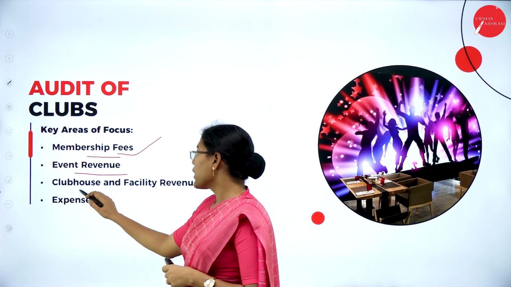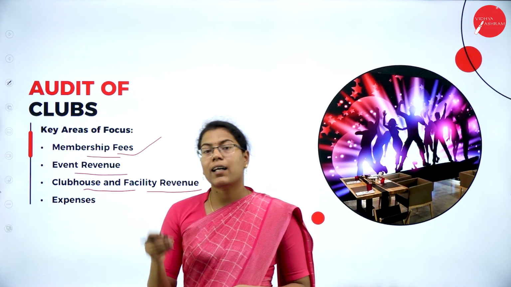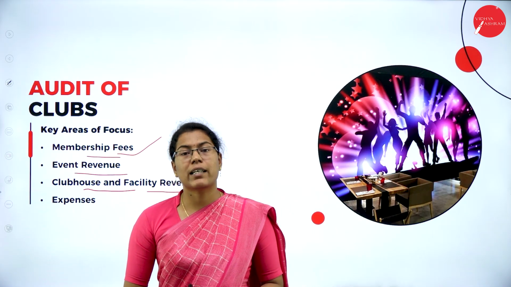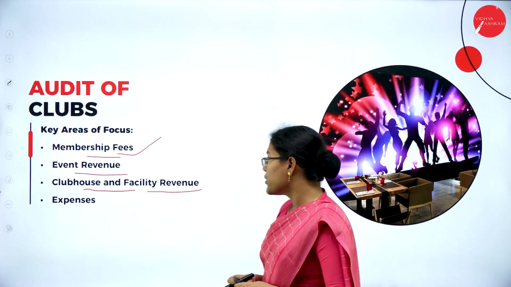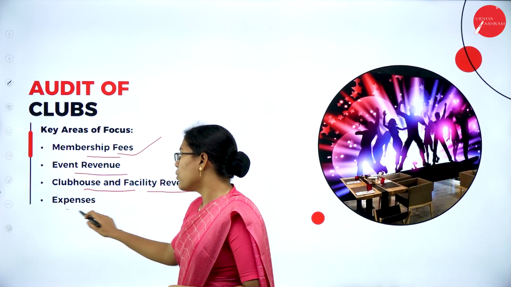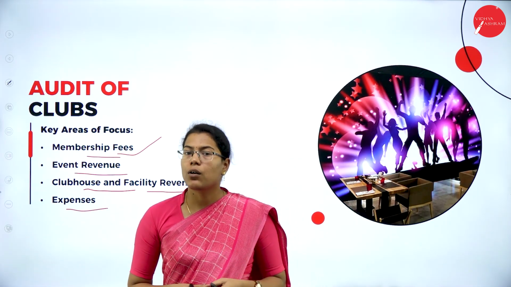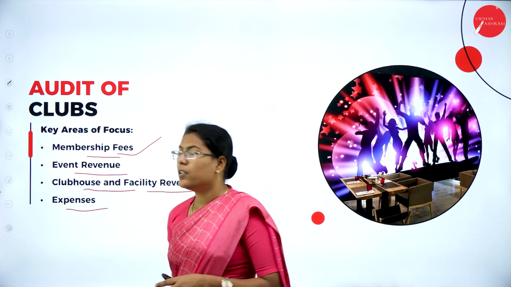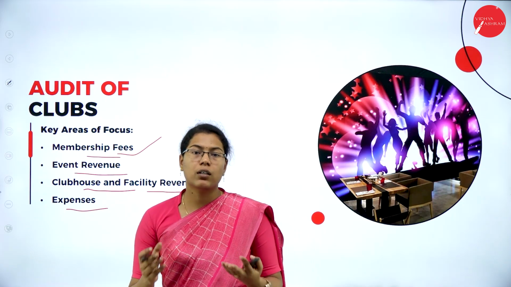Then it includes clubhouse and facility revenue. Clubs also generate additional income by renting out some of the club facilities including clubhouses, sports grounds and banquet halls. So this revenue can be examined by the auditor. Then the overall expenses of the clubs are audited by the auditor. The expenses are also one of the important areas where the auditor has to concentrate, particularly when he is auditing clubs.